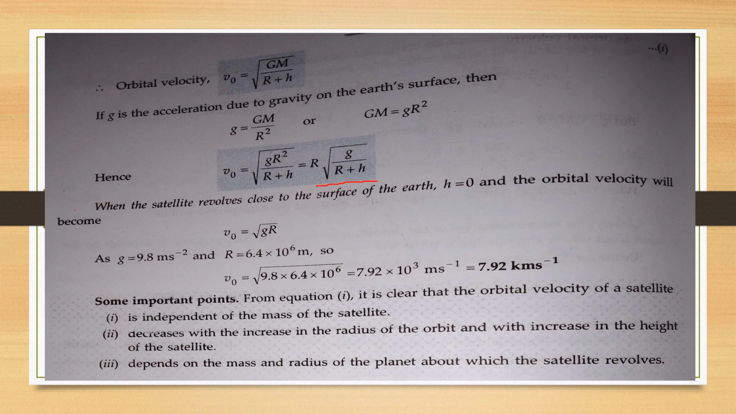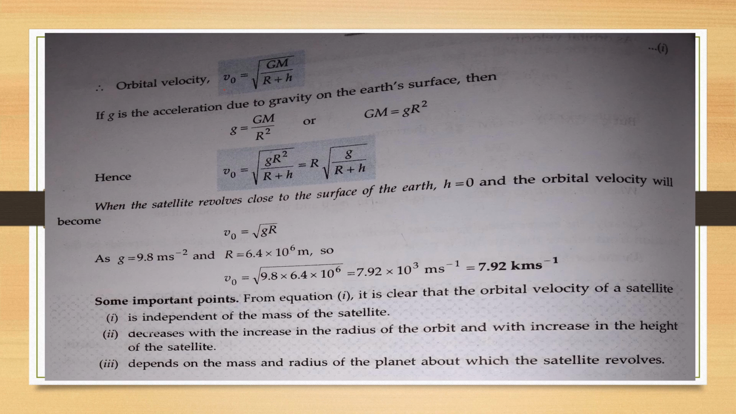Now we look at the special case, when the satellite revolves close to the surface of the Earth. It means that for this case h is equal to 0. So we take h equal to 0 in this equation. When h is equal to 0, we get another equation: v0 is equal to the square root of gR. So this is the equation for the orbital velocity when h is equal to 0, or we can say when the satellite revolves close to the surface of the Earth.